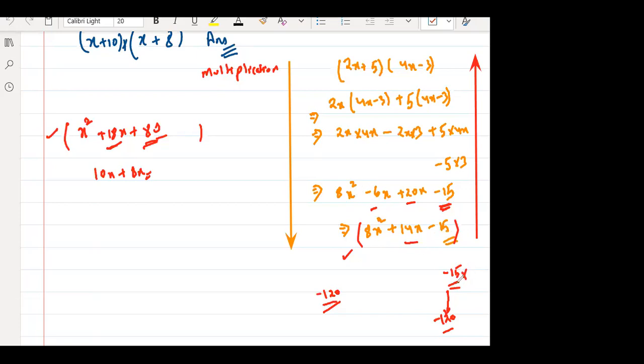Sir, into 8. Can you see 8 anywhere? Sir, 8x. Yes, 8x squared. Yes or no?